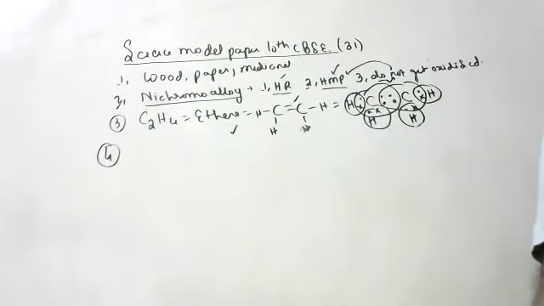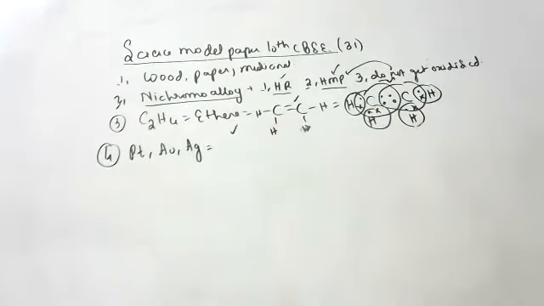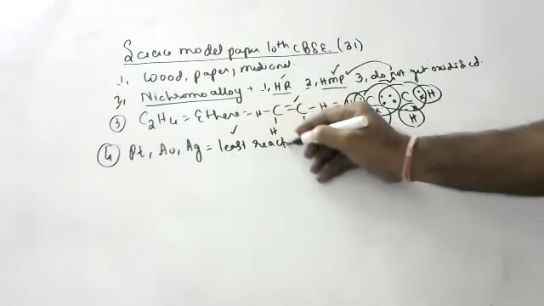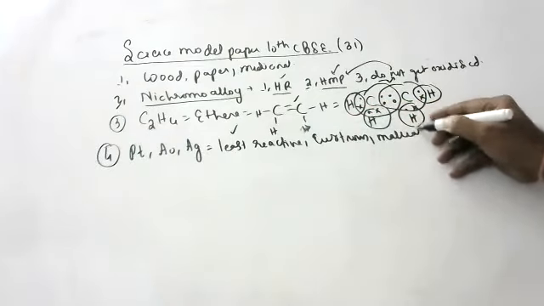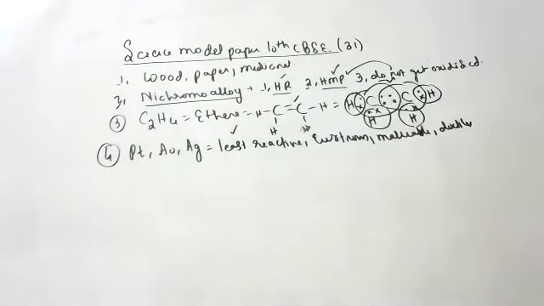Next question. What is the fourth question, children? They asked: platinum, gold, silver are used to make jewelry. Why? Because they are less reactive. Children, there are so many reasons. Let's write all the reasons. First one, they are least reactive, because if you wear them on our body, they don't react with the body and will not affect our body. Second, they are lustrous. And they are malleable. And they are ductile.